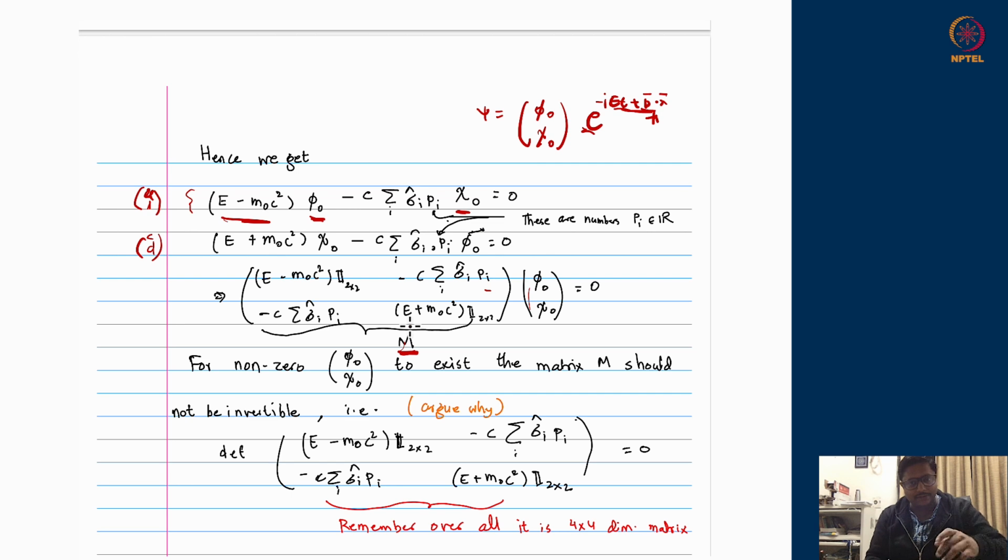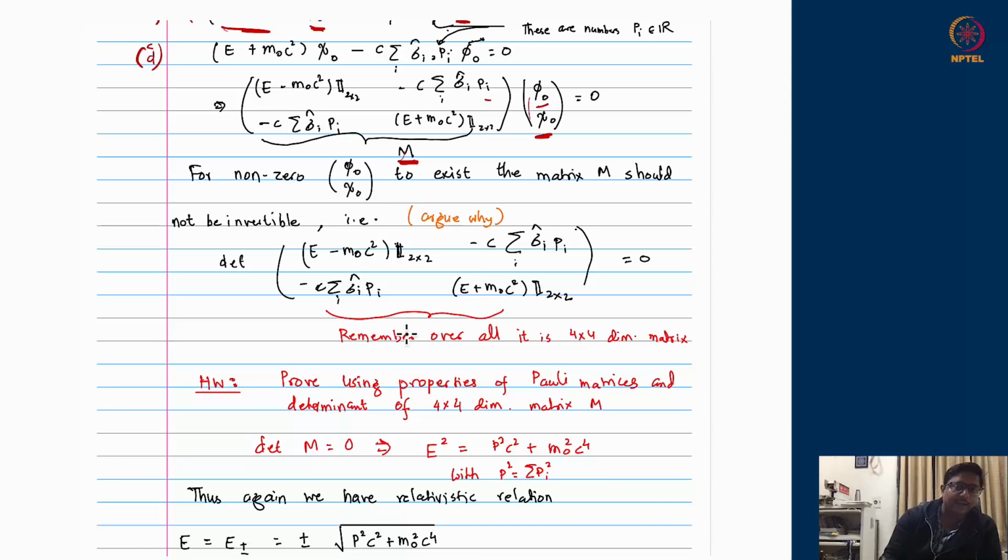And we know from matrix theory, all matrices are not invertible. There are a set of matrices whose inverse does not exist. What are those matrices? The matrices whose determinant is 0. So if the matrix determinant is 0, we know it does not have an inverse. Therefore, in order to have a non-zero phi naught and chi naught, it is necessary that M's determinant is 0. That means the determinant of this M matrix which we have written should be 0.